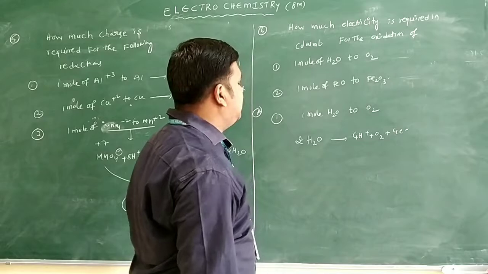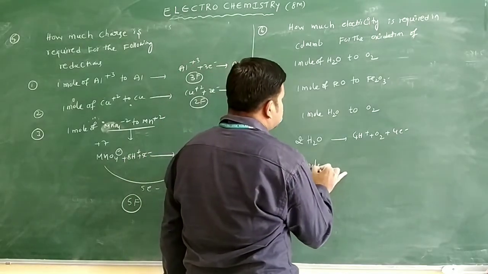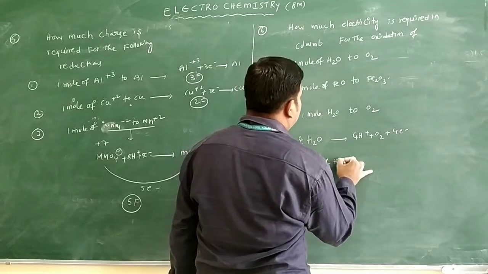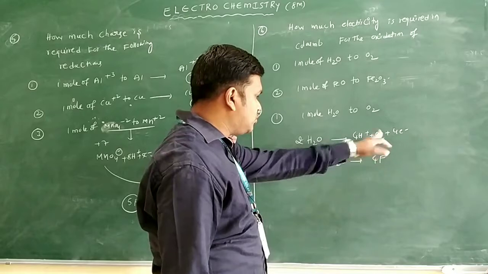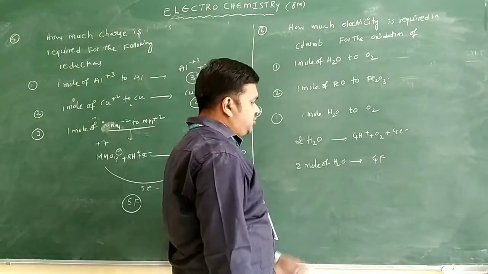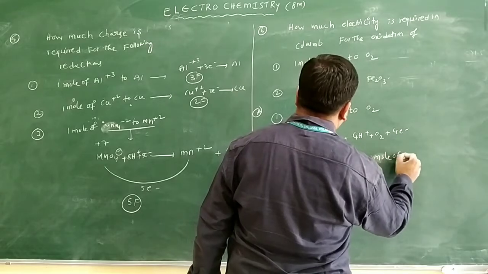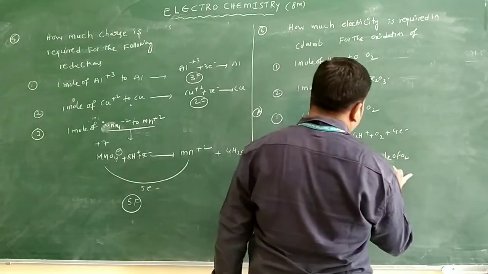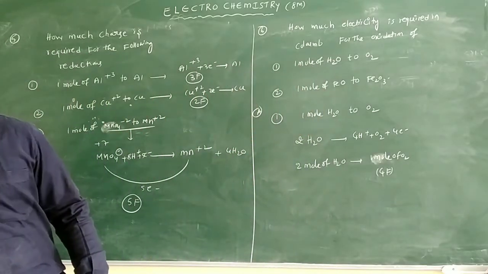What is the question they are asking? 1 mole of O2. I am writing here 2 moles of H2O requires how many farads? How many farads do we have? 4 farads only. 2 moles of H2O gives 1 mole of O2. It requires how many farads? 4 farads of electricity we have.